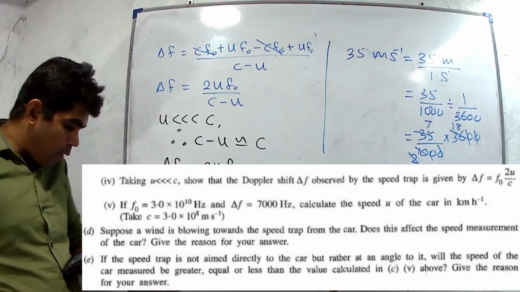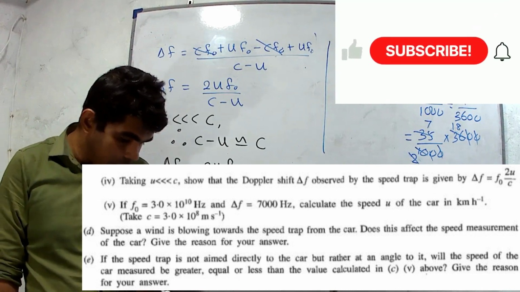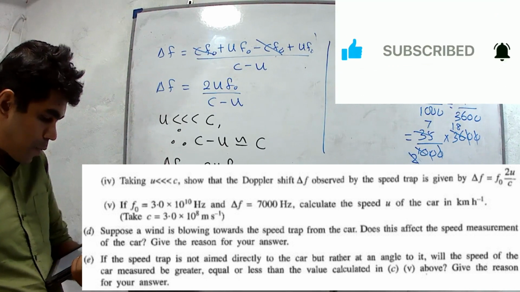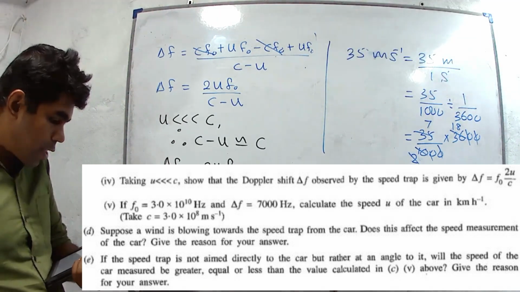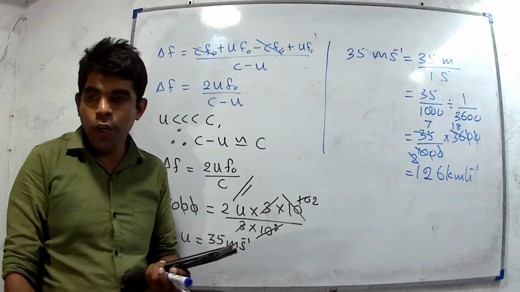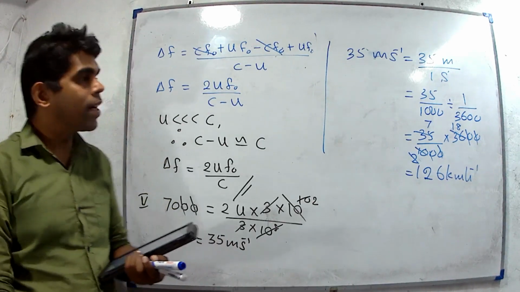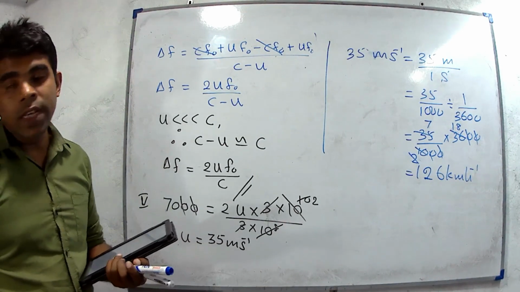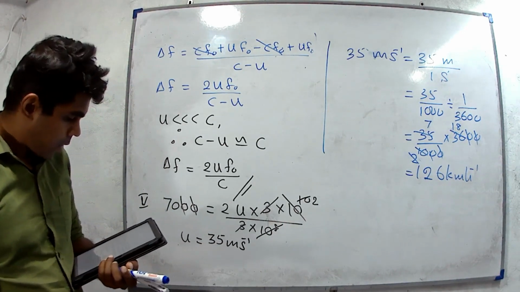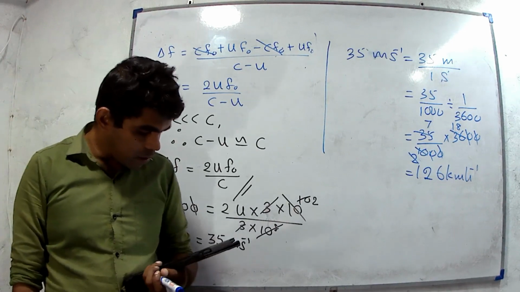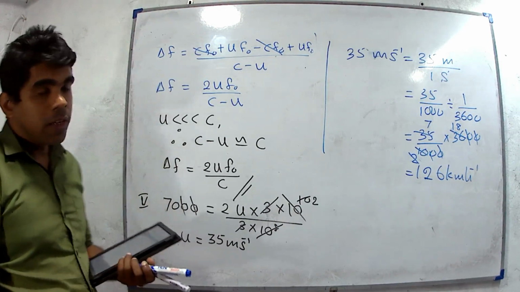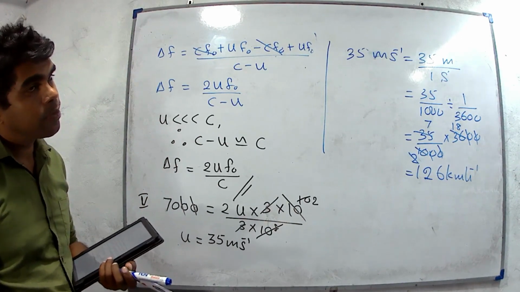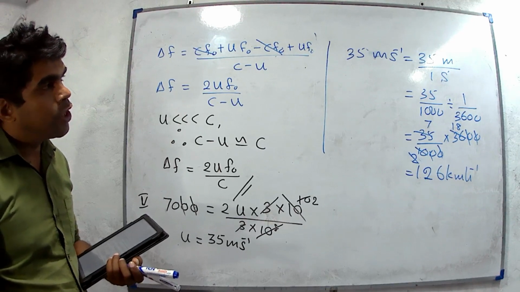Suppose the wind is blowing towards the speed trap from the car. Does this affect the speed measurement of the car? Give the reason for your answer. No, because microwaves, electromagnetic waves, are not depending on the motion or velocity of wind.